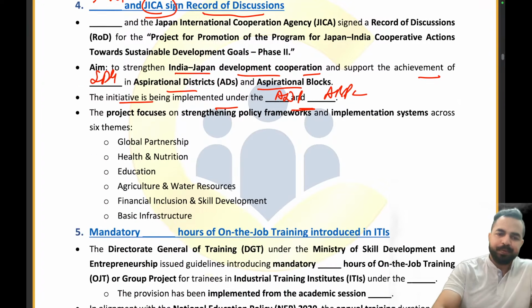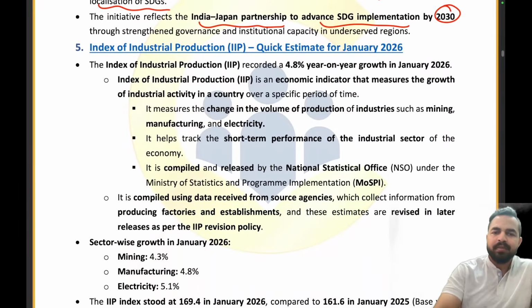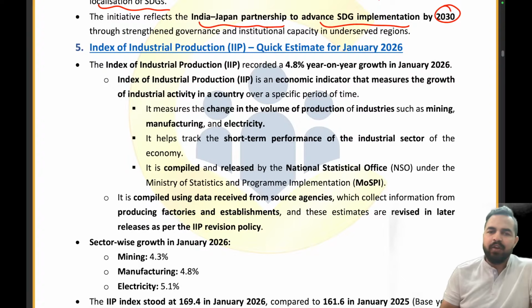Absolutely right. So my dear friends, we are done with this part. We are done with this news article in a very comprehensive way. Now let's move on to the next part. So guys, the index of industrial production we have already covered, right?